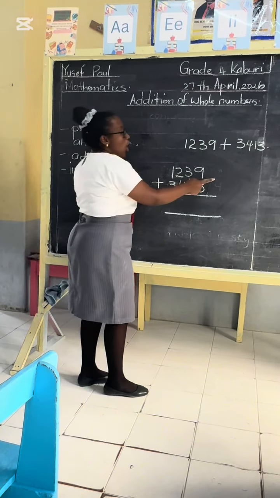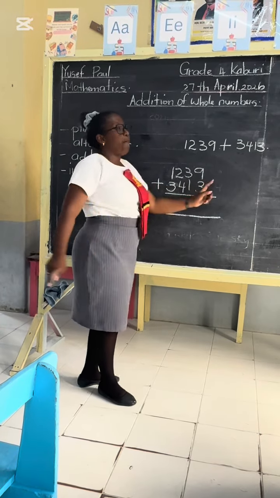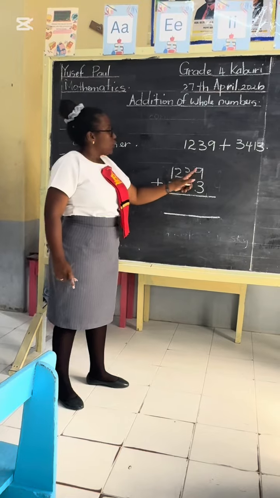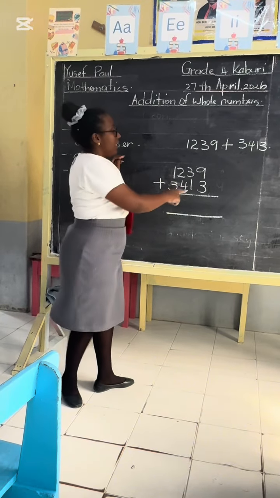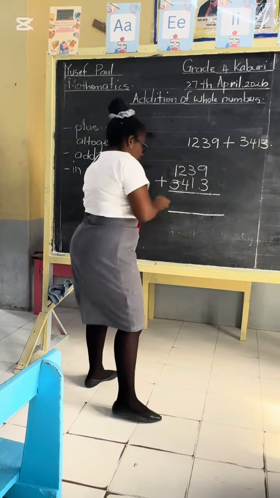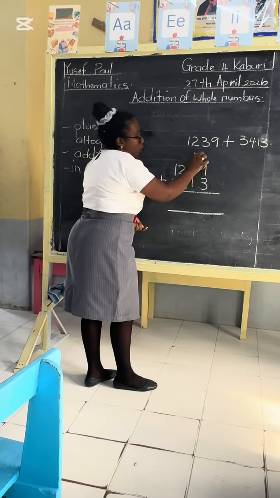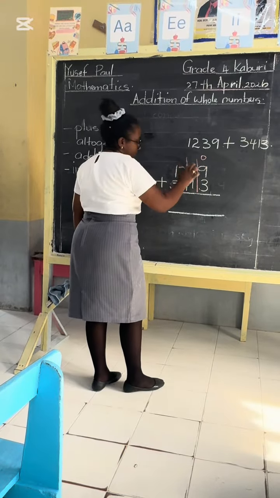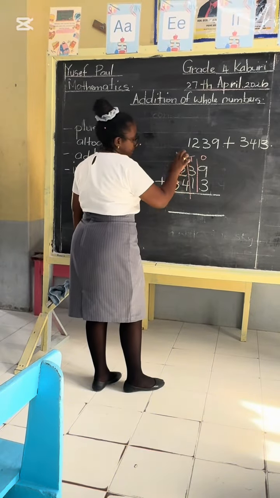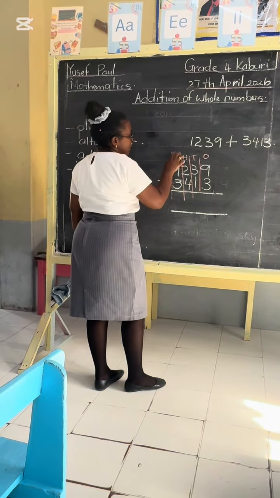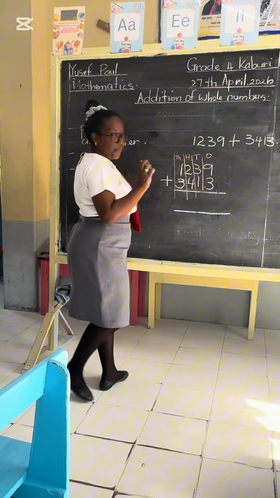Right. You always start adding from the ones column. Good. So, let us start. We're dealing with this part here now, right? So, you always start from the ones. So, we're dealing with the ones. This is ones, tens, hundreds, thousands. Isn't that so? Good.